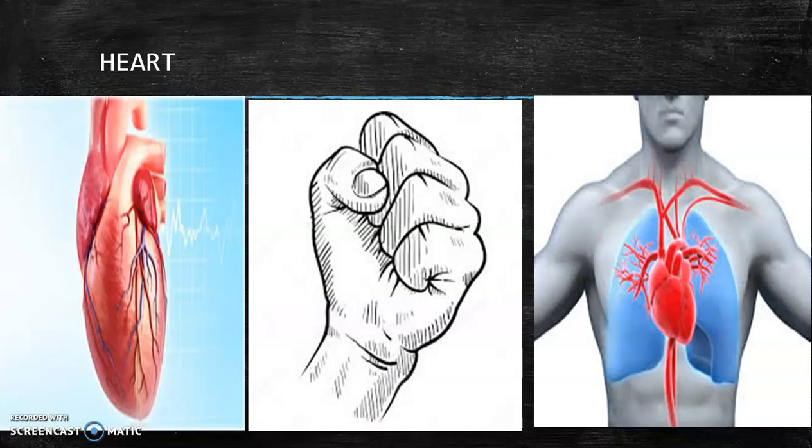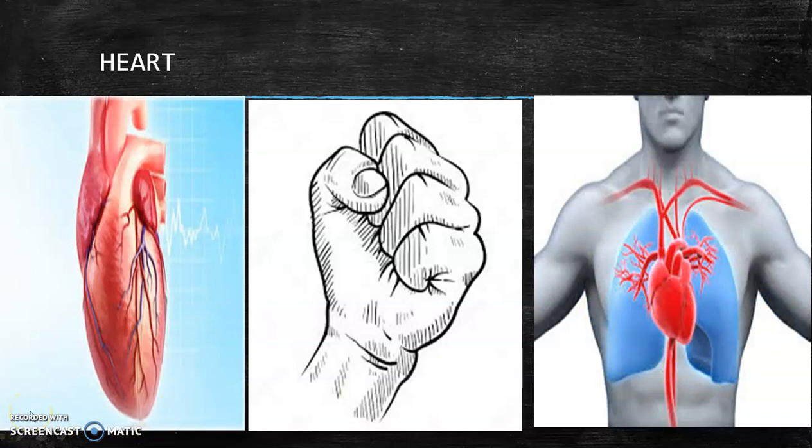And the pumped blood carries oxygen and nutrients to all the parts of the body, and carries the metabolic waste, that is carbon dioxide, to the lungs. If you take the size of the heart, it is about the size of a closed fist. You can see the image here, and the location of the heart is in between the two lungs in the middle compartment.